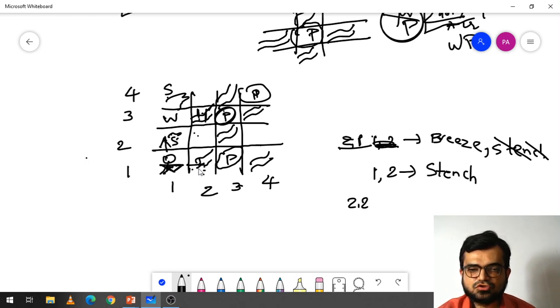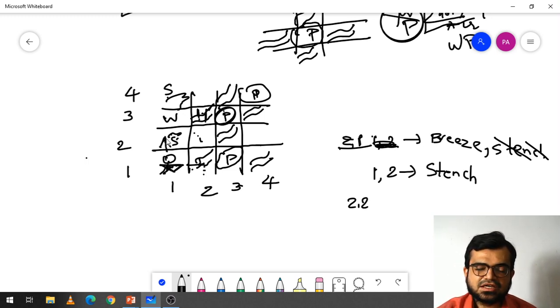Why? Because a pit is there. So it will think that the pit can be adjacent to any of these. That means the pit can be here, or else the pit can be here. So again it goes back and again it goes to this location 1, 2.